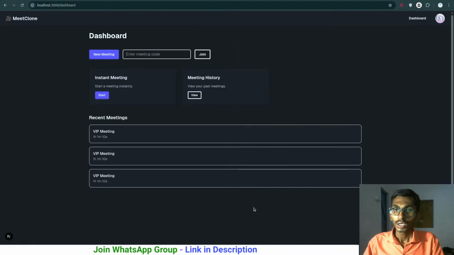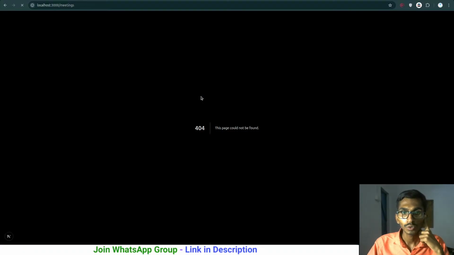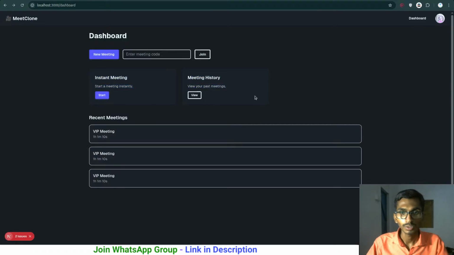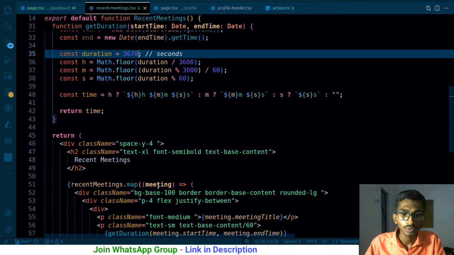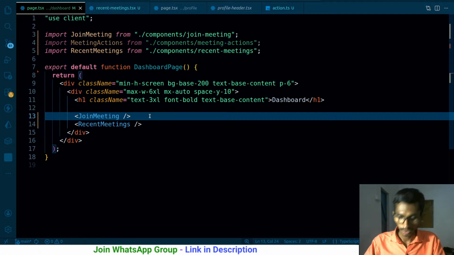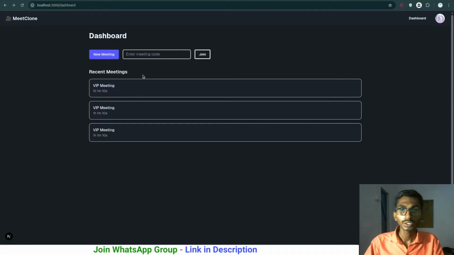That's great. The last thing that I have to do here is, if I click on view meeting history, I'm going to be redirected to a page, right? There's no page as such. So I'd better just remove these two things from here. They don't really make any sense to be here if I just keep them. So the meeting actions that I have, I'm going to be removing them. And this meeting actions page is just this much, just the front end part. This is how it's going to be looking.